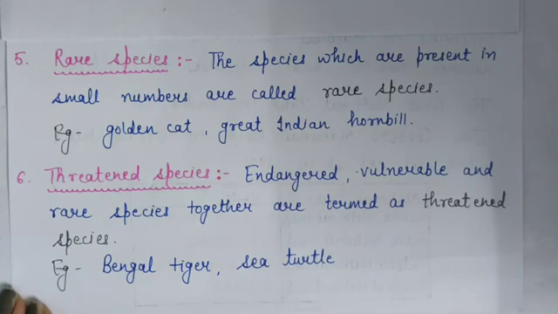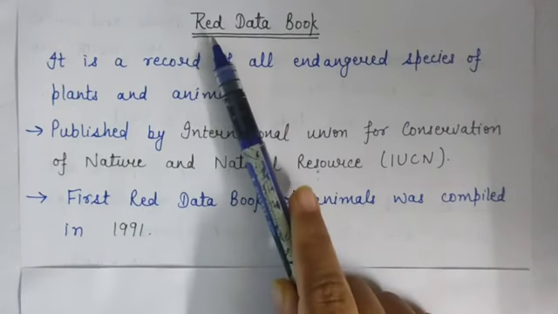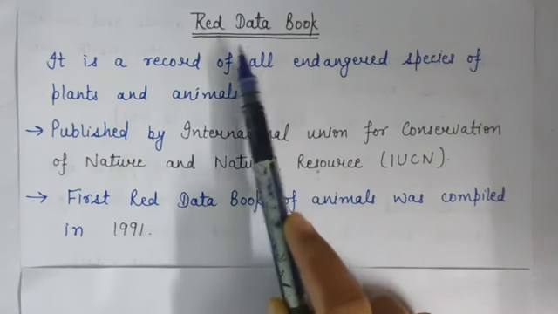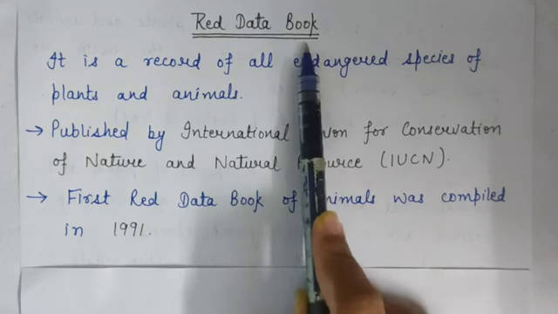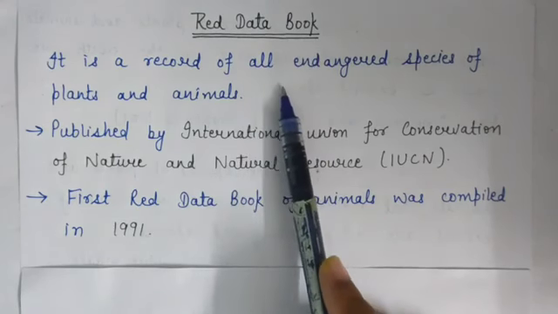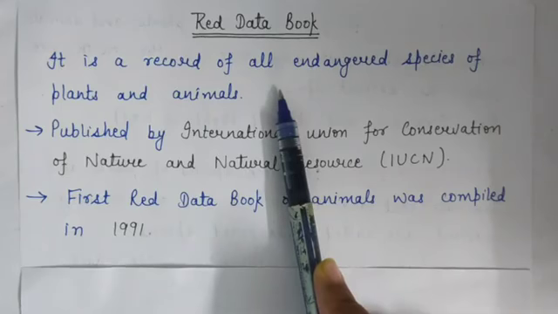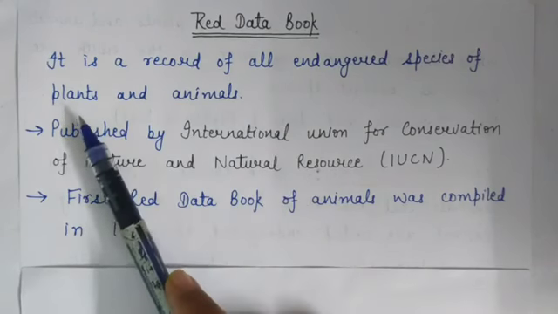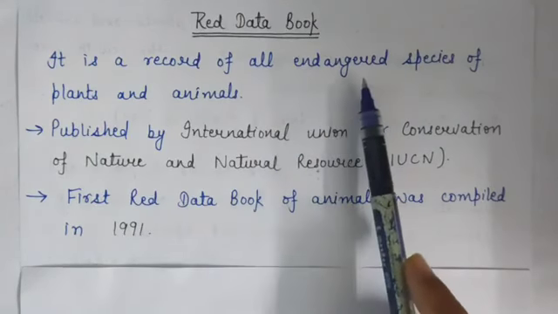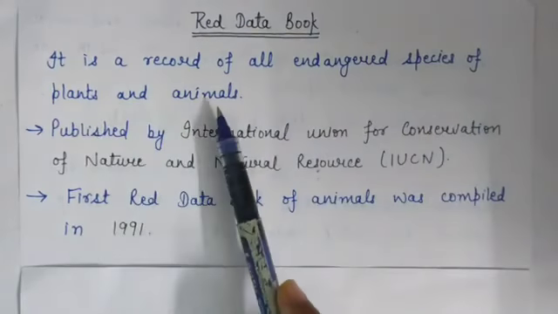So these are some types of species. Now our next topic is Red Data Book. Now what is Red Data Book? It is a book in which we record all the endangered species of plants and animals. Means we maintain a record of all endangered species of plants and animals.